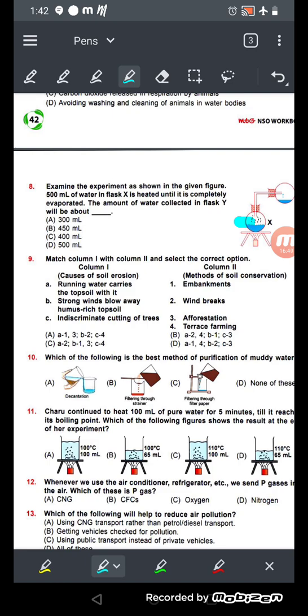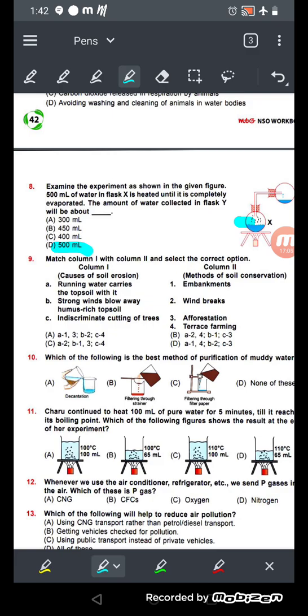The amount of water collected in the flask Y will be. So what amount of the water vapor will be collected? It will be collected 500 milliliter only, क्योंकि ये ऊपर नहीं जा रहा है. That is going to this flask only.